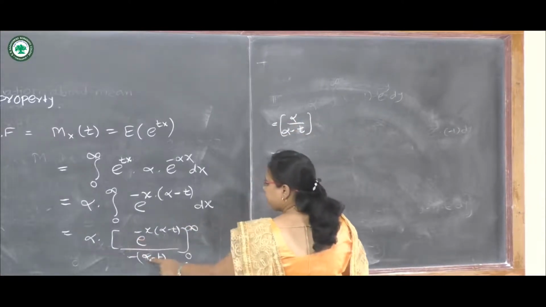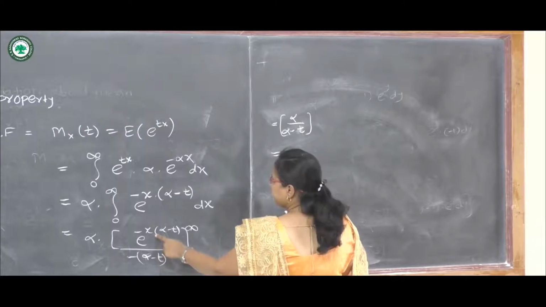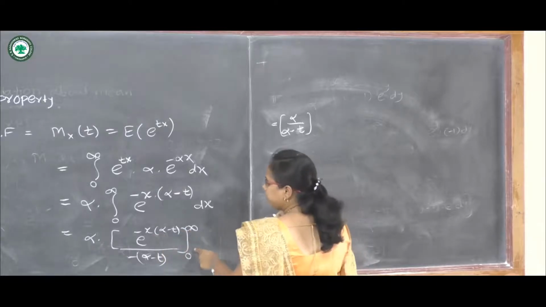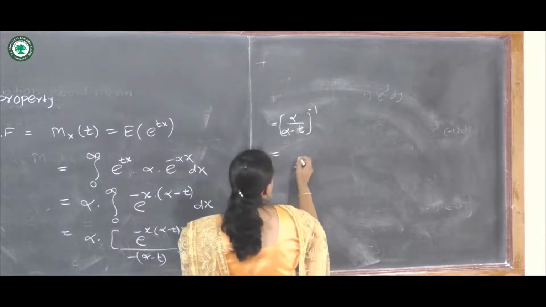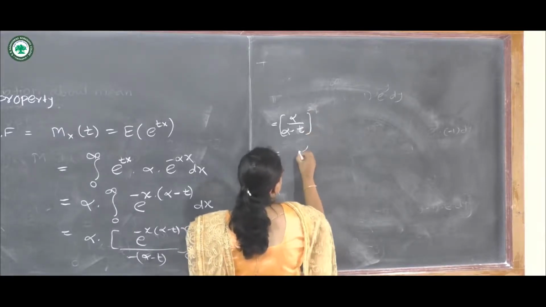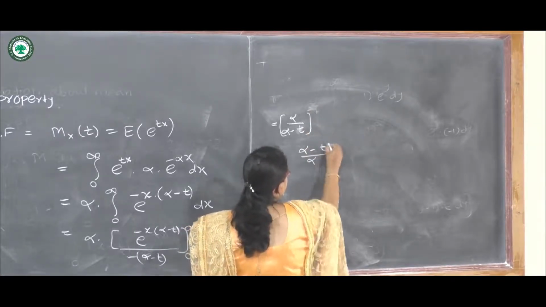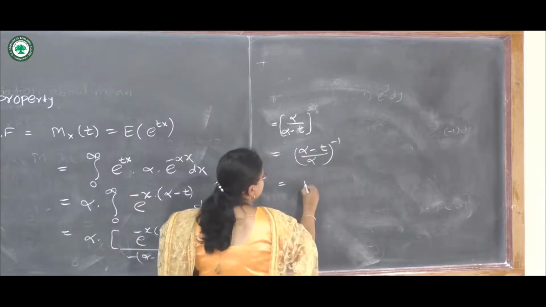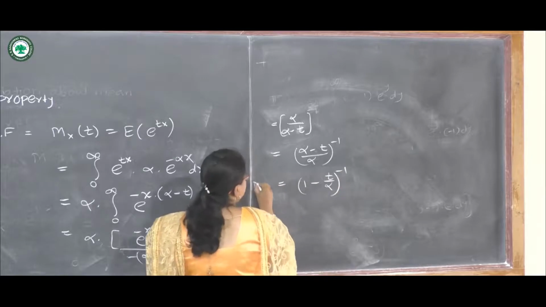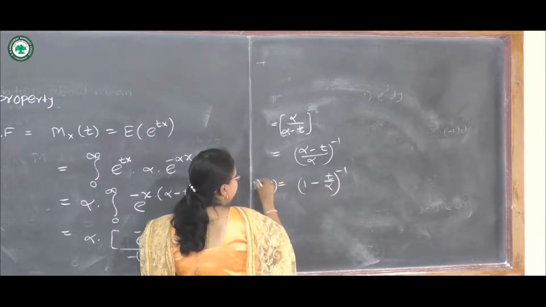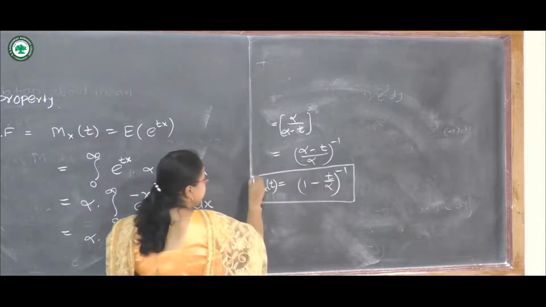So alpha upon alpha minus t into, if we substitute the upper limit and lower limit, it will be 1. This is alpha minus t upon alpha, bracket raised to minus 1. So 1 minus t upon alpha, bracket raised to minus 1. This is the formula to calculate the MGF.